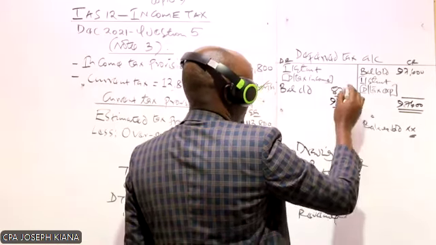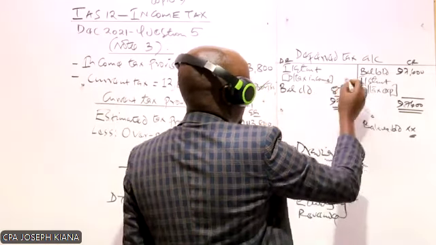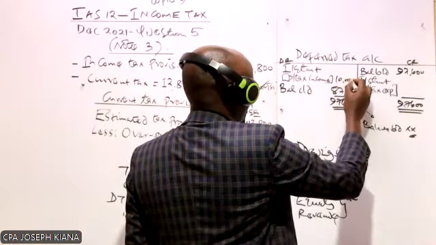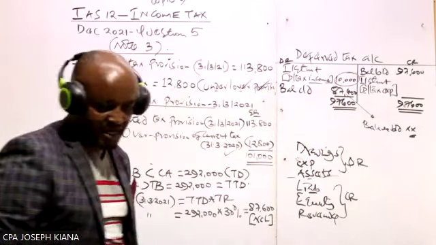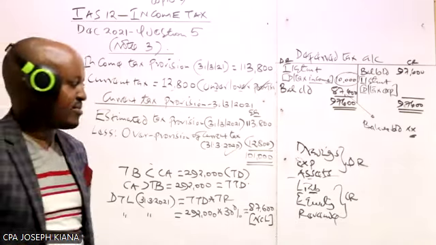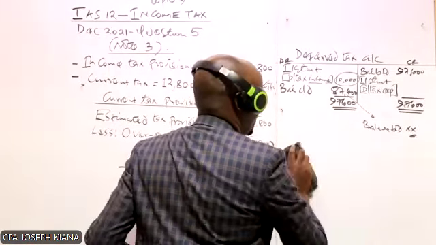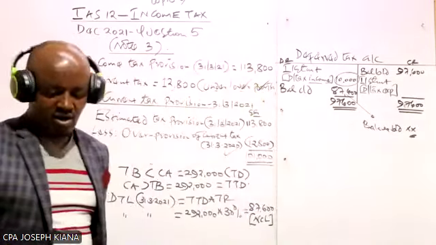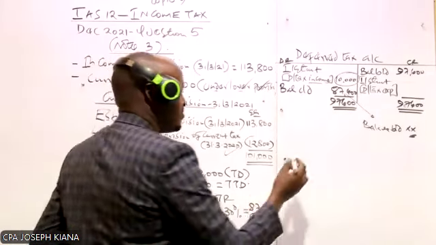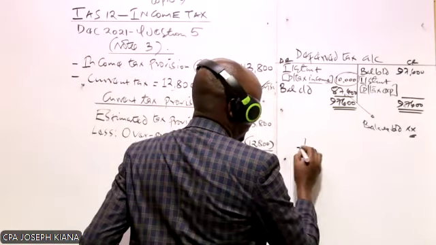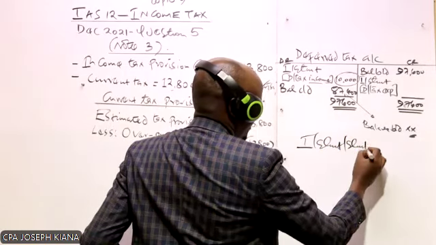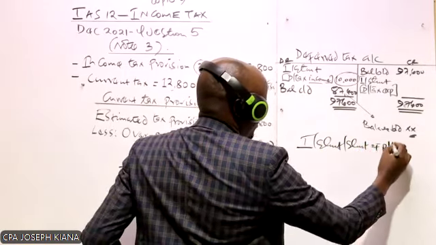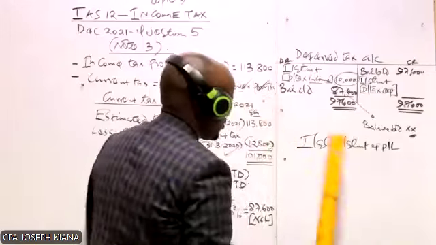97,600. So the balancing figure is on this side, which is 10,000. And what is that? That is a deferred tax income. Now, having done that, when preparing the income statement, or what you refer to as the statement of profit or loss,